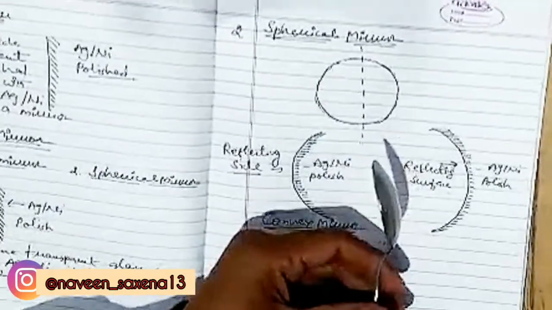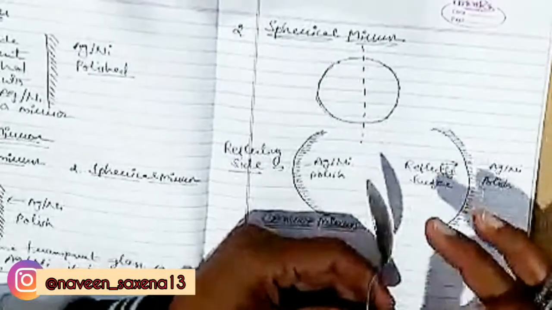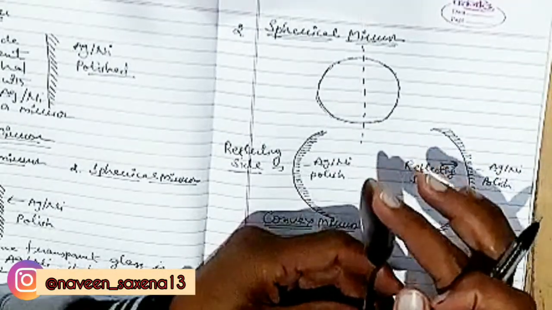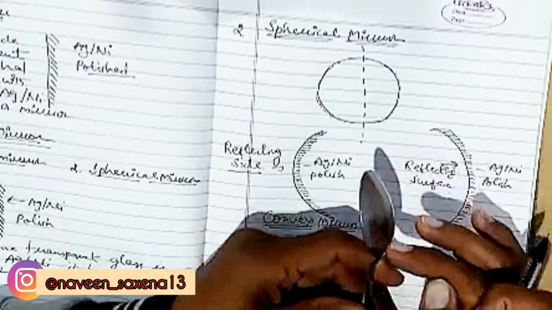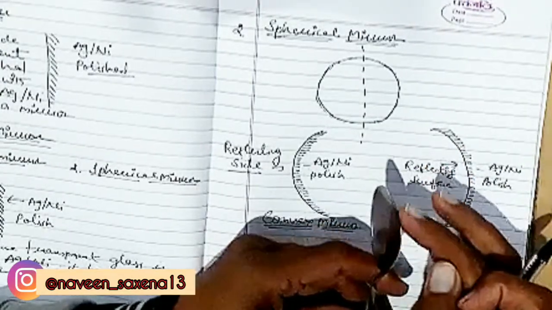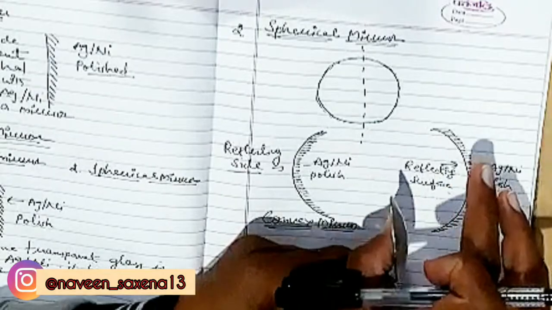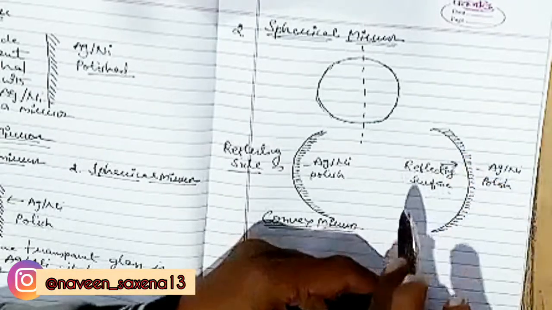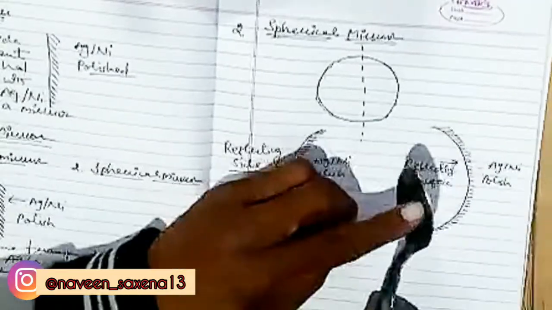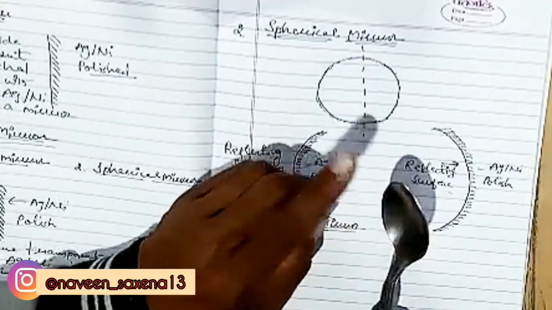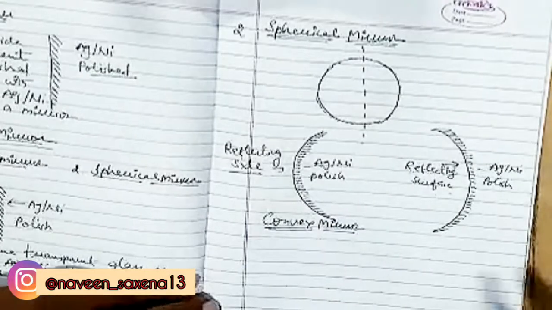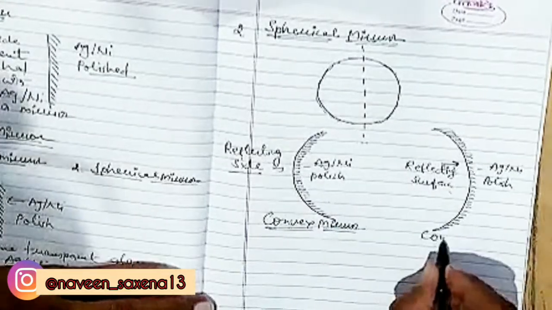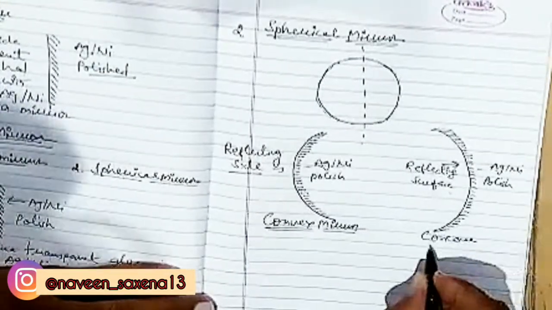This is the spoon, the outer side, this side we polish with silver and nickel, so the suppressed side, this side, becomes reflecting. Now this mirror is known as a concave mirror.